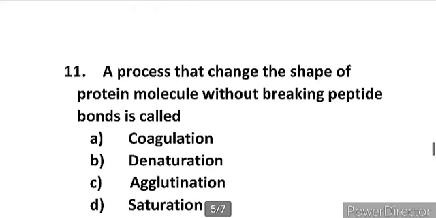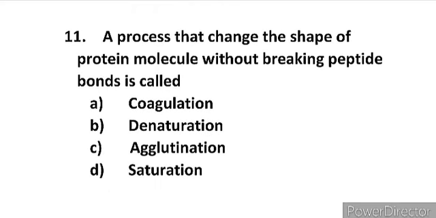Now next is a process that changes the shape of protein molecule without breaking peptide bond is called, and the options given are A, coagulation, B, denaturation, C, agglutination and D, saturation. So without breaking peptide bond, this is denaturation process. In denaturation process, the peptide bond remains the same. So the right option is option B, that is denaturation.